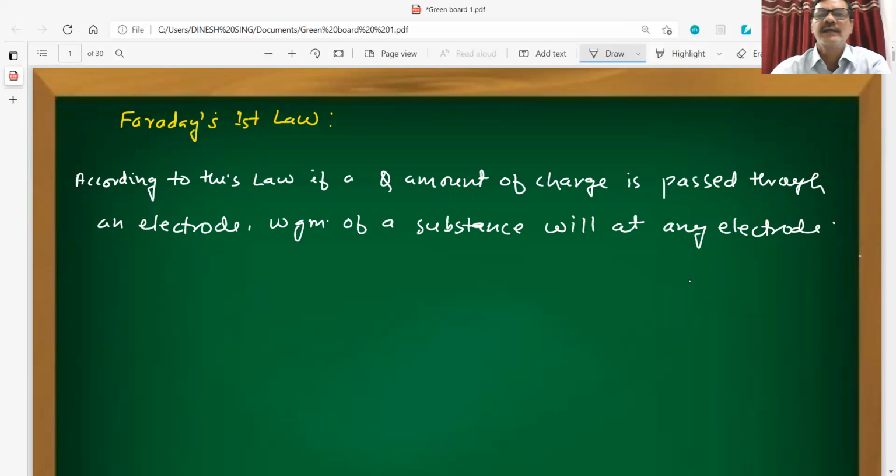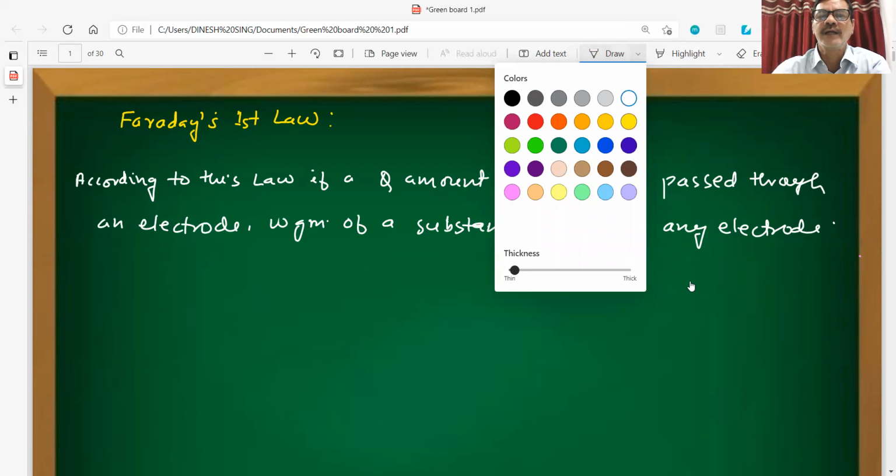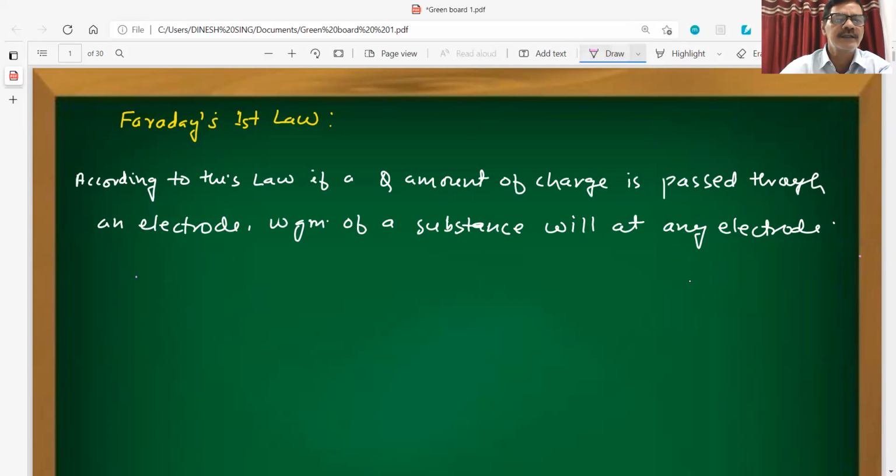So we can say that according to this law, W gram of the substance discharged will be directly proportional to Q.